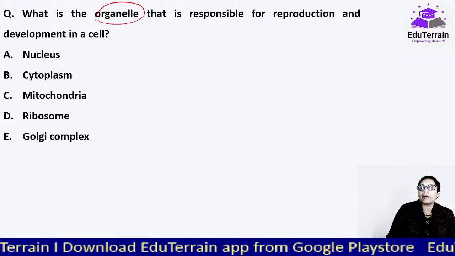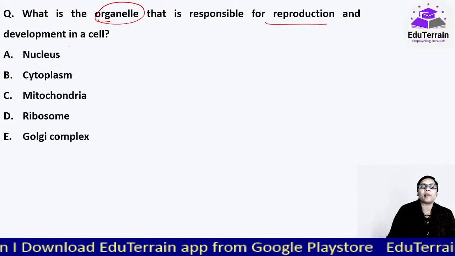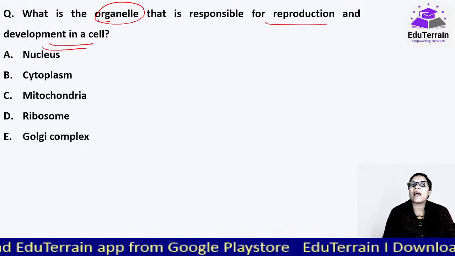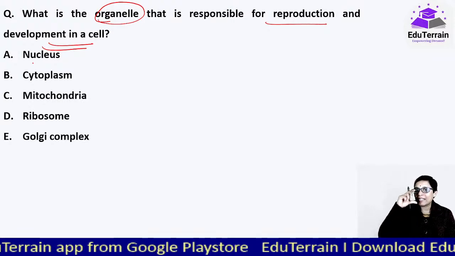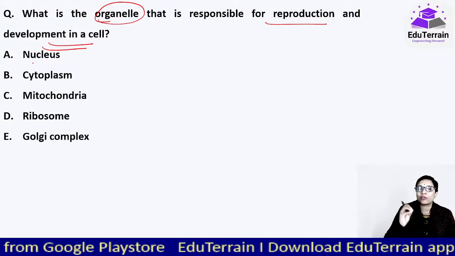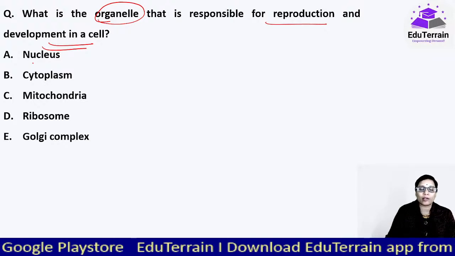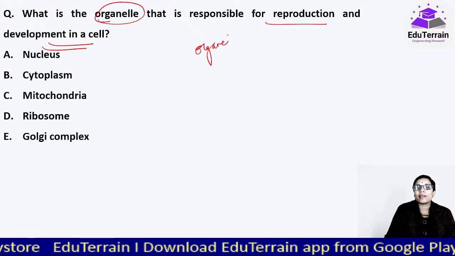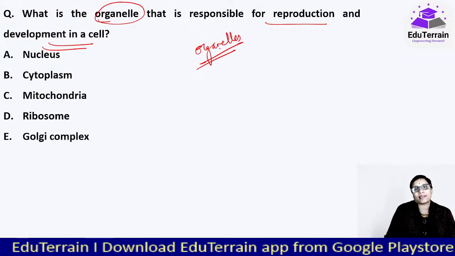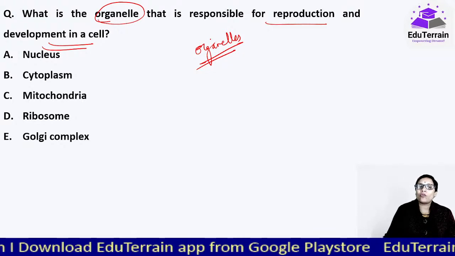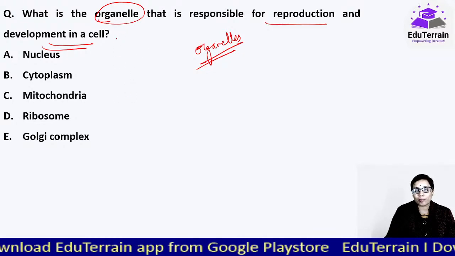What is the organelle that is responsible for reproduction and development in a cell? Like we human beings have organs, cells each have organs like nucleus, mitochondria, ribosomes, Golgi complex, lysosomes, etc., which are called organelles. So it is synonymous to the organs that we have. One of these organelles is responsible for reproduction and development.